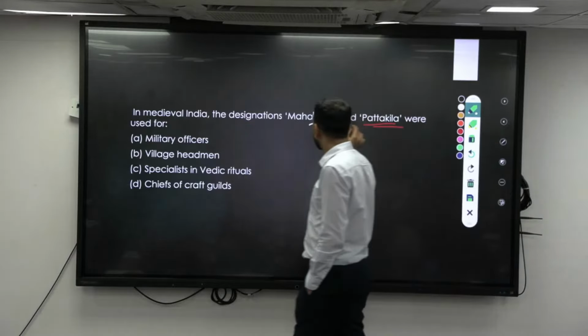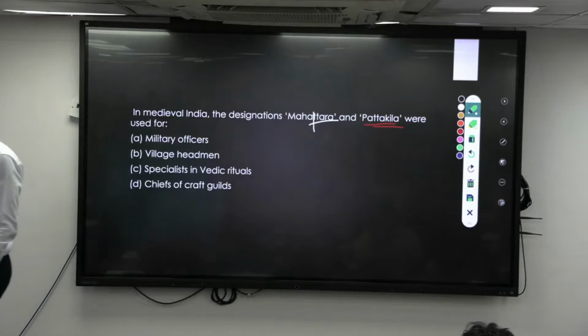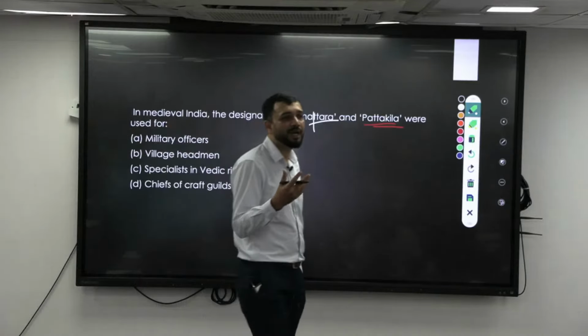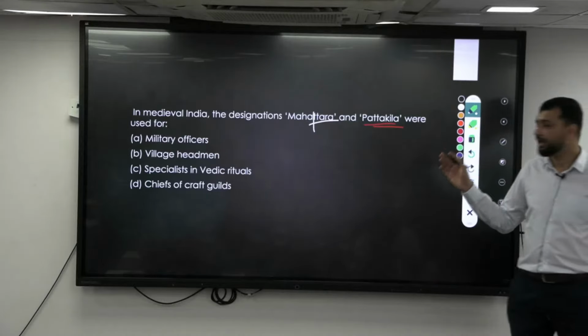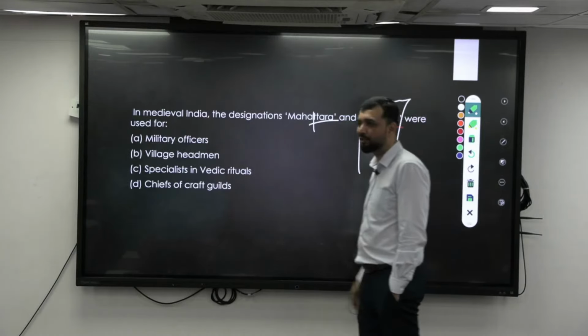Mahattara means Mahauttara, that is the elders, basically the headmen of the village. Pattakila is a precursor to Patel, Patil. This word has come from Pattakila. These were usually used in the western region or the Deccan region of the Rashtrakutas, Patel and all you have seen.